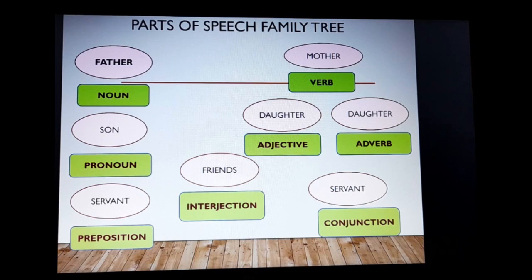So I hope you understood how the parts of speech are related to each other. In the next part, we'll be talking about different types of nouns.